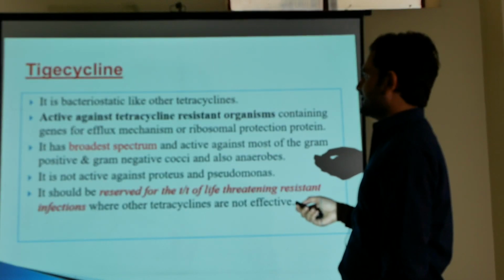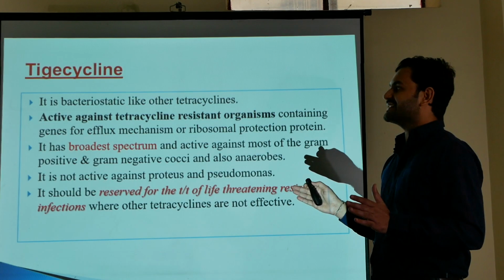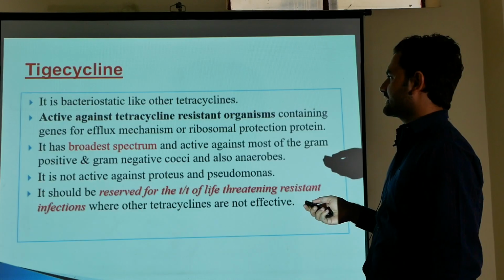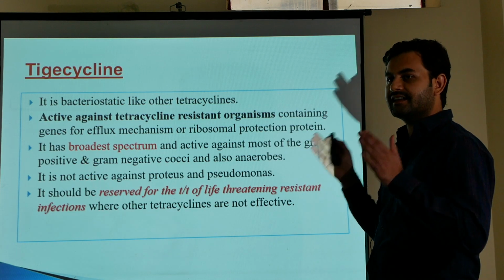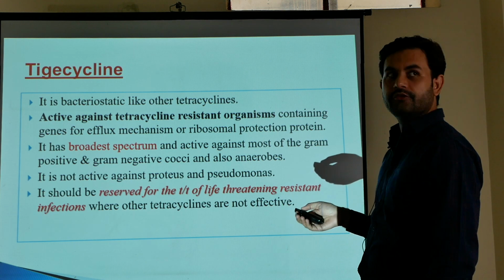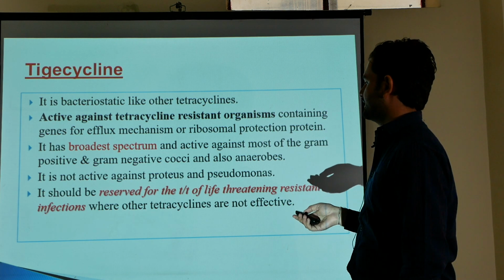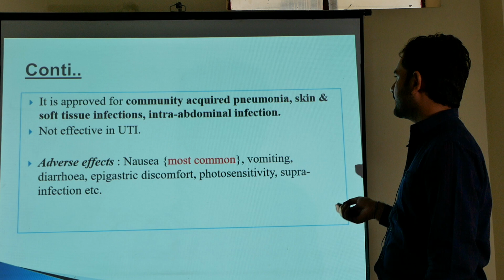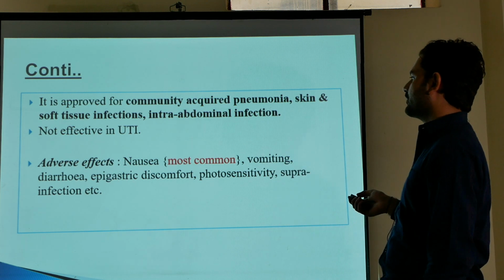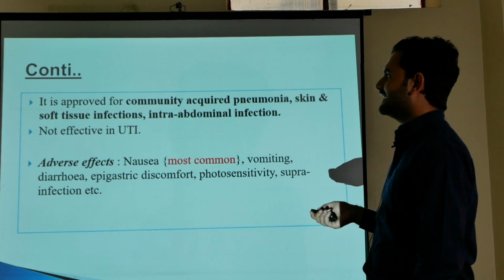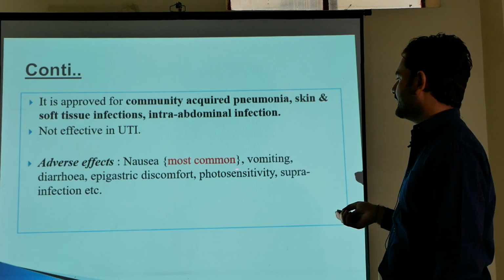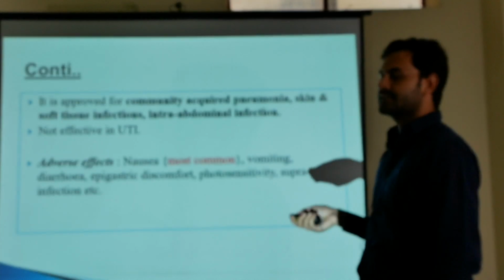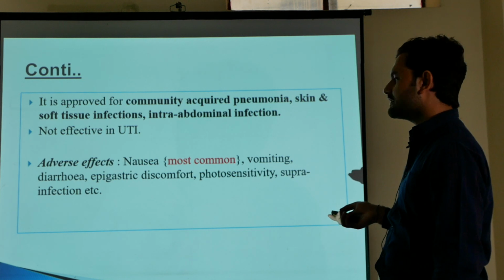And the last agent is tigecycline. Tigecycline has the broadest spectrum, and it is the reserved drug for severe life-threatening infections, and it is also effective in sensitive microorganisms where other tetracyclines are not effective. Tigecycline is approved for community-acquired pneumonia, skin and soft tissue infections, and intra-abdominal infections. The adverse effects of tigecycline: nausea is the most common adverse effect, and others are vomiting, diarrhea, epigastric discomfort, pseudomembranous colitis, and photosensitivity, etc.